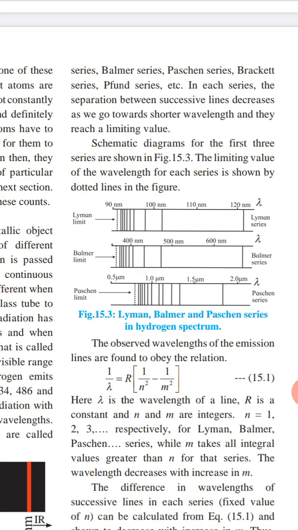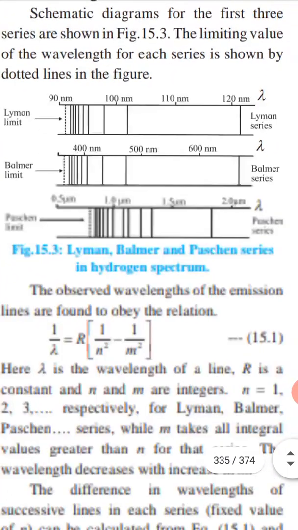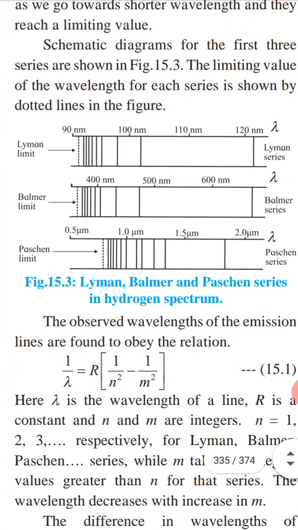All these series are named after the scientists who discovered them or studied them in detail. In each series, the separation between successive lines decreases as we go towards the shorter wavelength, and they reach a limiting value. Now you can see the Lyman, Balmer and Paschen series in the hydrogen spectrum.